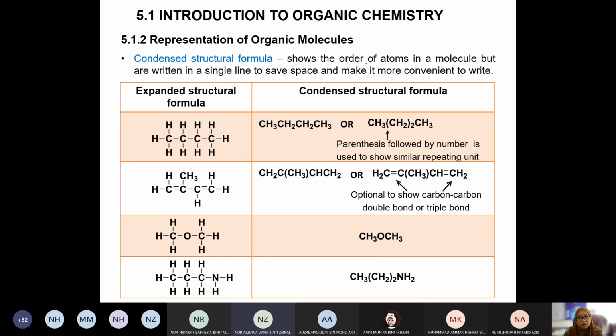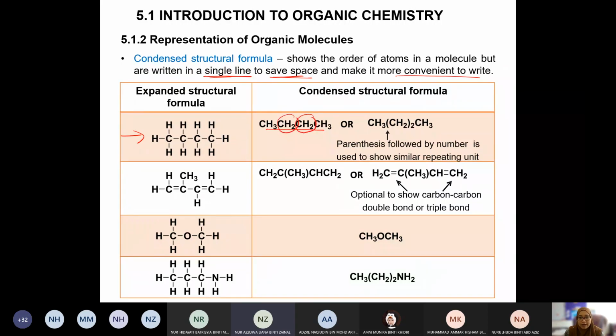Okay, it shows the order of atom in a molecule, but are written in a single line to save space and make it more convenient to write. Okay, save space and then in single line. So this is the expanded version. So this is a condensed version. As you can see, berapa banyak space yang kita boleh jimat dekat sini. Okay, if we were to jimat some more, nak jimat lagi, malas nak tulis lagi, kita boleh ni. Kan, as you can, ni nampak tak repetitive?